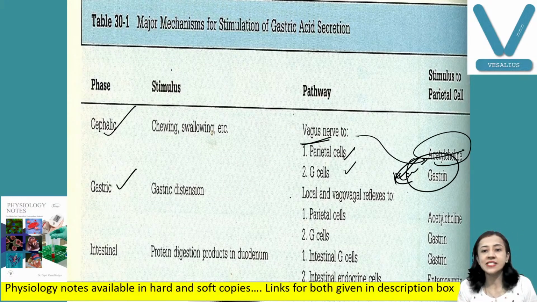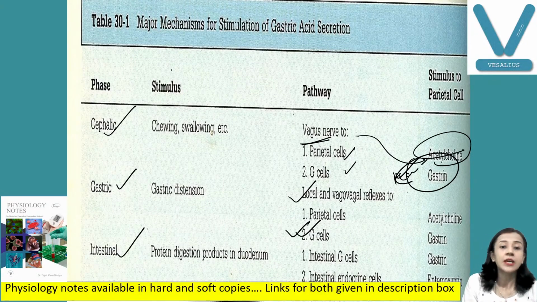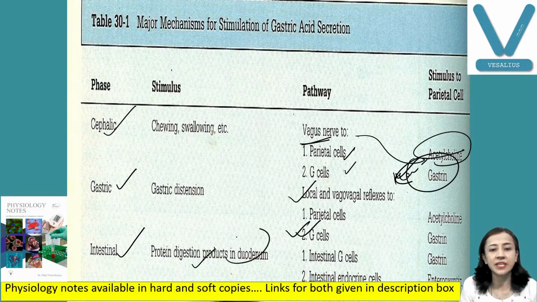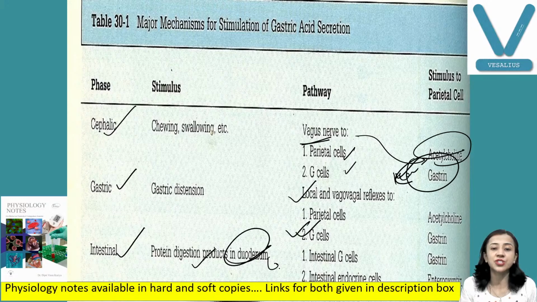Local reflexes also stimulate. There is distension of the stomach, which also stimulates gastric secretion. The hormone gastrin from G cells also stimulates gastric secretion. And in the intestinal phase, when products of protein digestion are present in the intestine, gastric secretion decreases. Here the hormones for inhibition of gastric secretion are GIP, secretin, cholecystokinin, and vasoactive intestinal peptide.